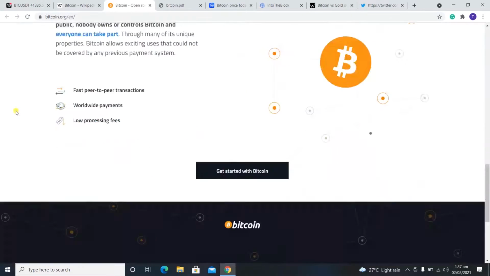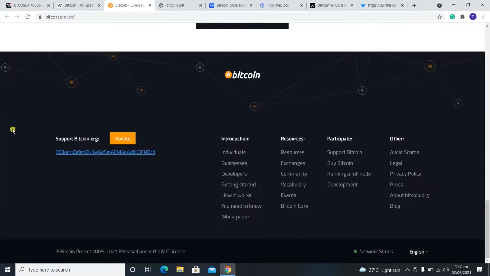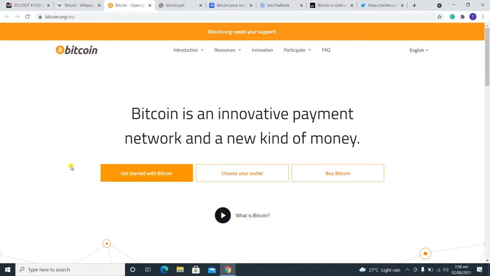Here all the basic information about Bitcoin is available. As the introduction, individual, businesses, developer options, resources and all other options are available on the website. If you want to start with Bitcoin, you can start here. You can choose your wallet, and if you want to buy Bitcoin, there is an option. You can buy Bitcoin easily there.